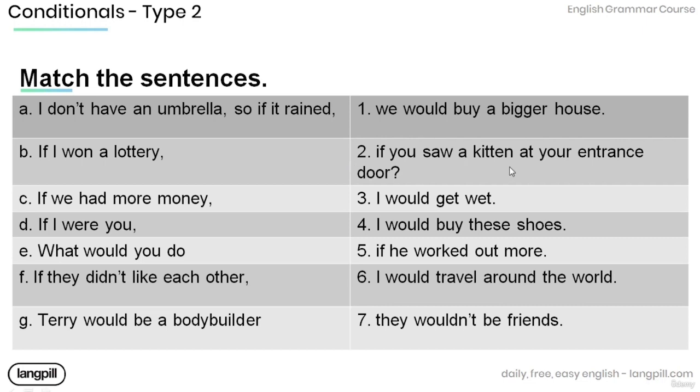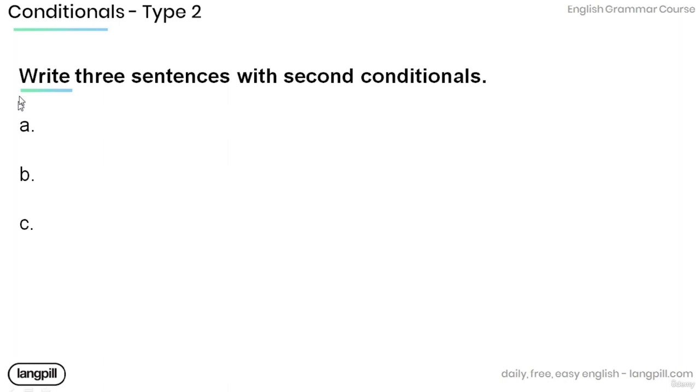2. If you saw a kitten at your entrance door. 3. I would get wet. 4. I would buy these shoes. 5. If he worked out more. 6. I would travel around the world. 7. They wouldn't be friends. And now write 3 sentences with second conditionals.